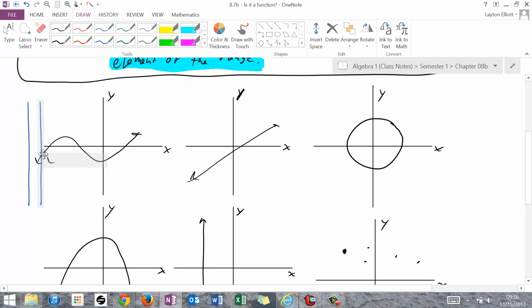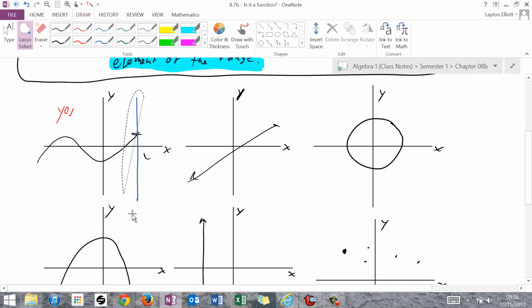So for this first example, at no point does it cross through more than one point of this graph. So I get to say that this one is, yes, a function. And then as I move on to the next one, and I start to drag this vertical line left and right, this one also does not pass through more than one point. So yes, that one would be a function too. But as we approach the circle, we can see that at most of the points here, it's actually crossing through more than one point. So a circle from an xy perspective would not be a function.